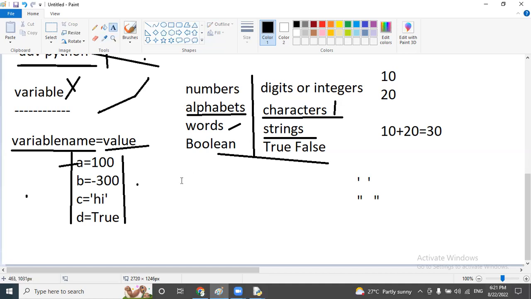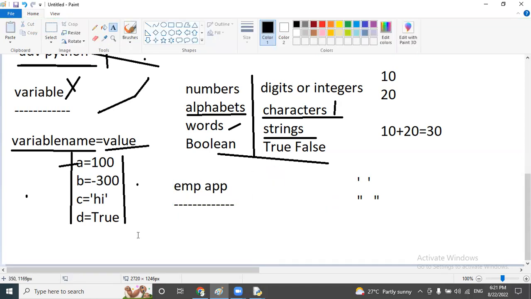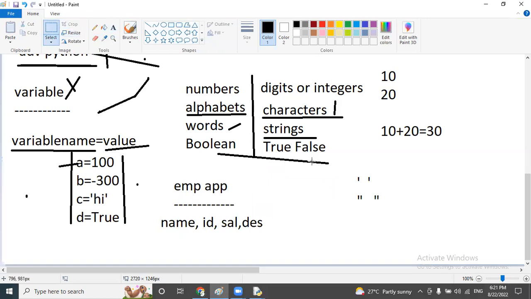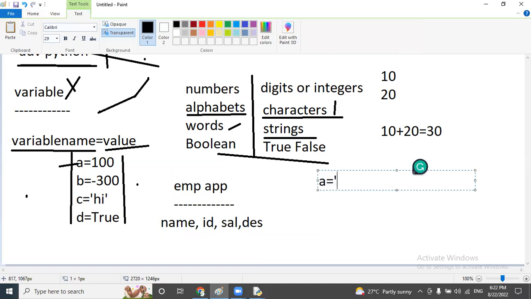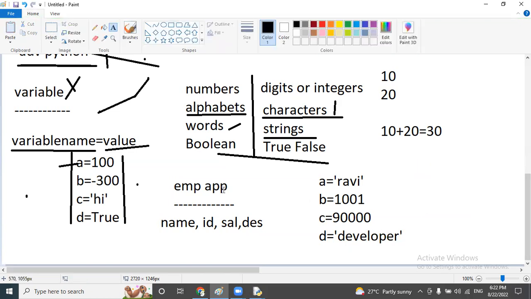For example, I'm going to develop one employee application. Related to the employee application, we have to create a few variables like employee name, employee ID, employee salary, and employee designation. We have assigned this task to one developer. He is going to create A equal to Ravi, B equal to some ID, C equal to 90,000, and D equal to developer. He created it like this. This is also valid.